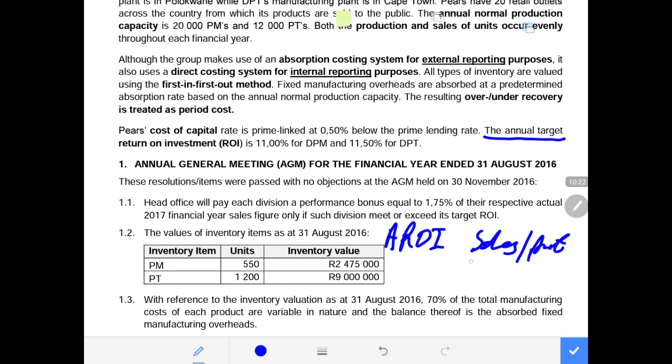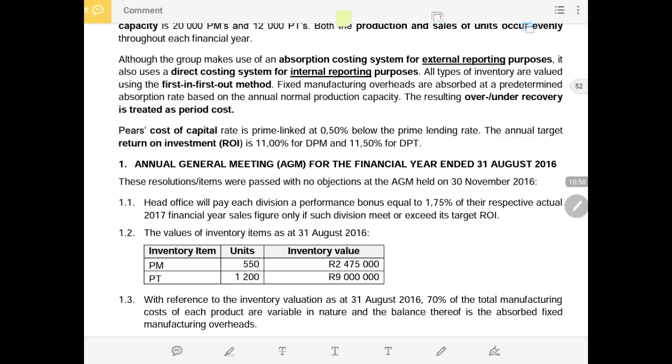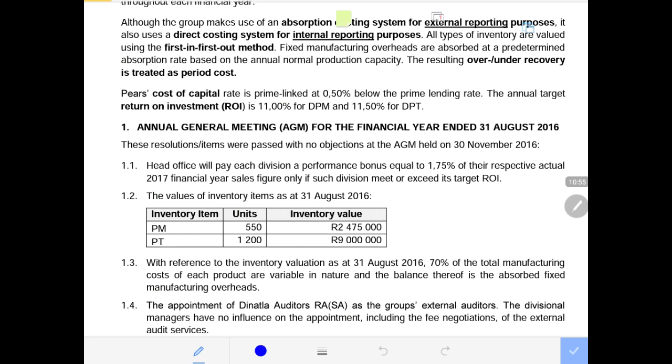Then we check which expenses are controlled by the divisional manager, looking at the controllable costs and controllable incomes. We add all the controllable incomes and deduct all the controllable expenses, and remove expenses that the divisional manager has no control over, because the divisional manager's performance is not supposed to be evaluated on costs they do not have control over. So that is just an overview of what I'll be talking about as we progress.